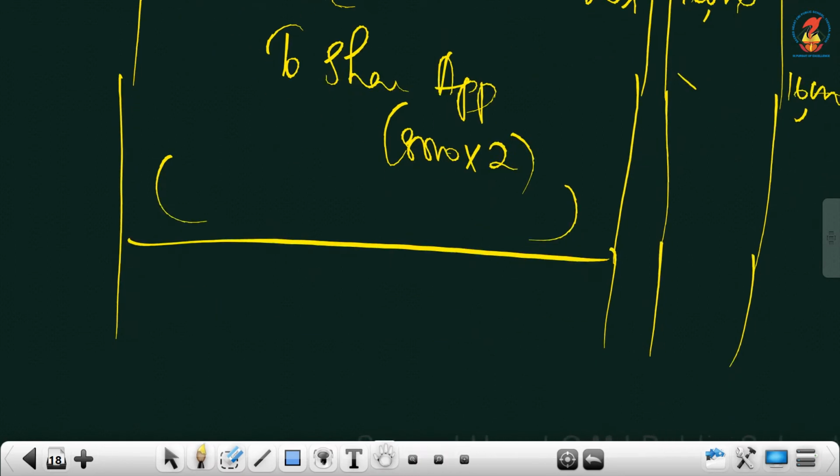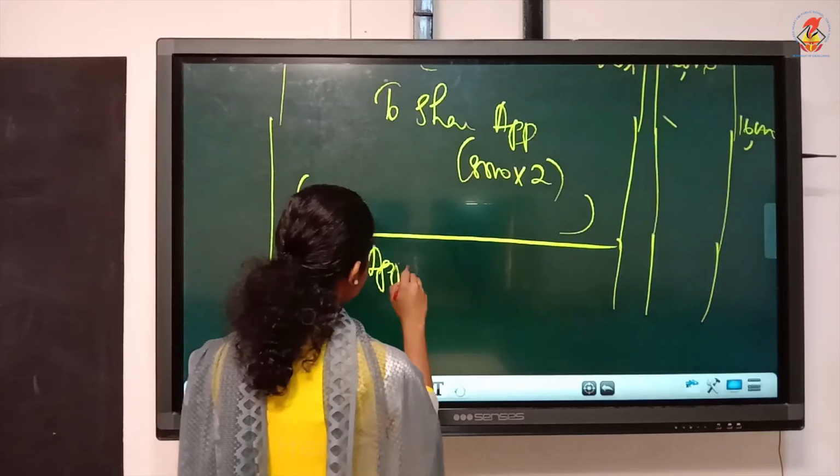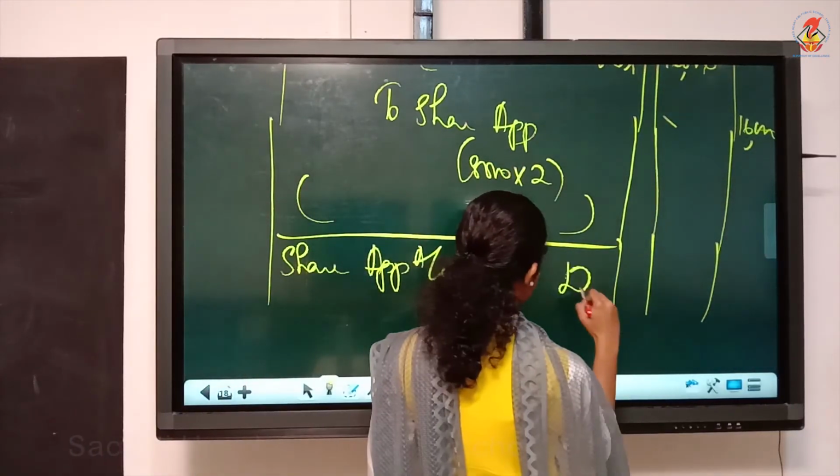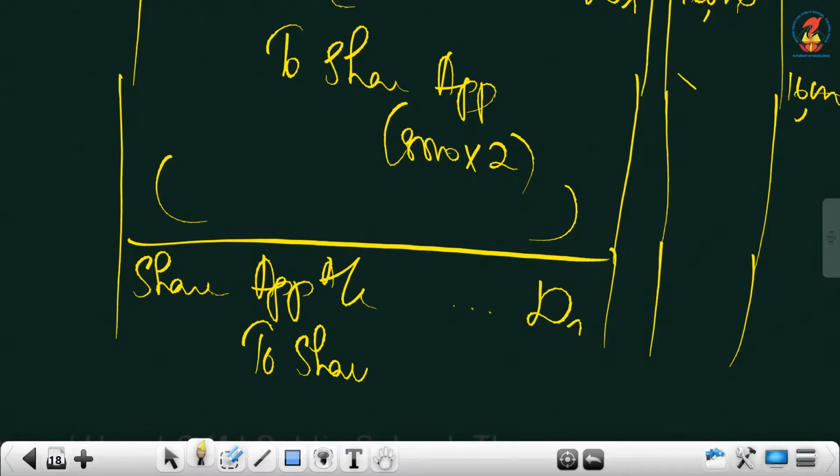Then the next is share application account debtor to share capital account. It is 16,000.